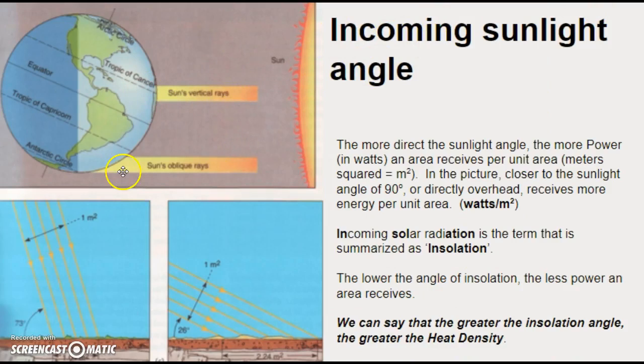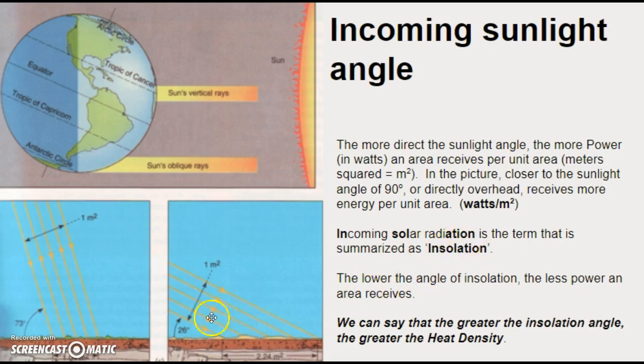The incoming angle has everything to do with the amount of heat energy that's distributed over an area. Let's go back over this. The more direct the sunlight angle, the more power, measured in watts, an area receives per unit area, which is measured in meters squared. In the picture, the closer the sunlight angle is to 90, or directly overhead, the more energy per unit area it receives. It has a greater value of watts per meter squared. We describe this as insolation. Incoming solar radiation is the term that summarizes this idea.